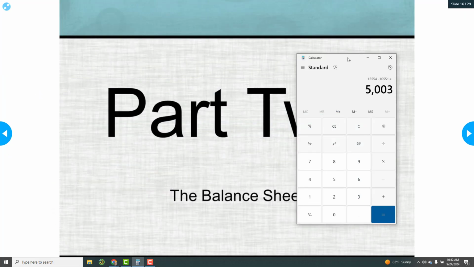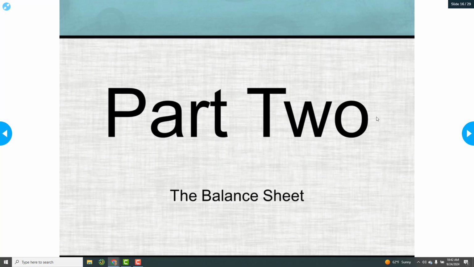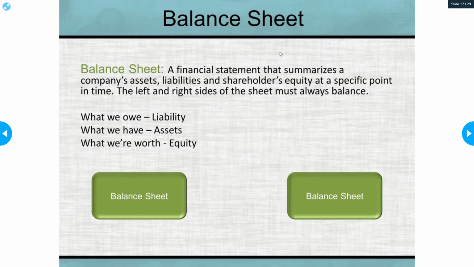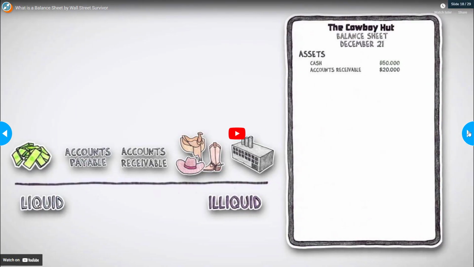Moving on. So as we move on, we are going to now look at part 2. What is the balance sheet? You guys were just having a little look at the balance sheet, and we're going to be doing a little more exercise in a sec on the Google Sheet. But let's take a little overview of what's the balance sheet. It's a financial statement that summarizes a company's assets, liabilities, and shareholders' equity at a specific point in time. So remember that what we owe is liabilities, what we have is assets, and what we're worth is our equity of our company. We're going to show this on the balance sheet.